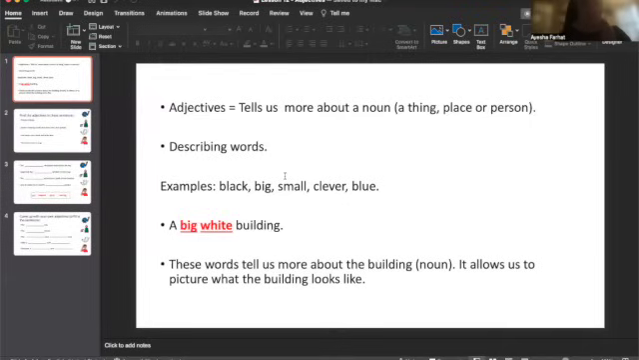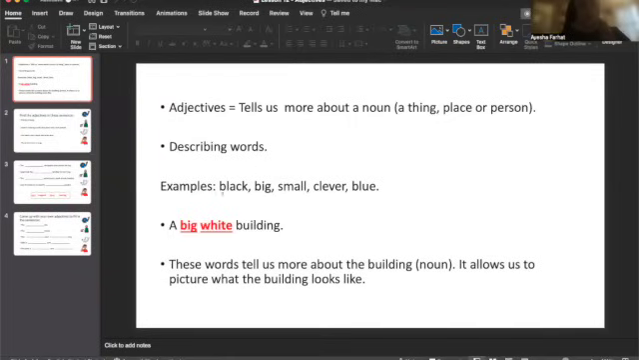Adjectives tell us more about a noun. So if you remember from our previous video, which I will link below and leave in the eye bubble, a noun is a thing, place, or person. So an adjective tells us more about that thing, place, or person. It describes it. For example, big, small, clever, or a colour. Maybe a colour that someone is wearing, or a colour of a building.